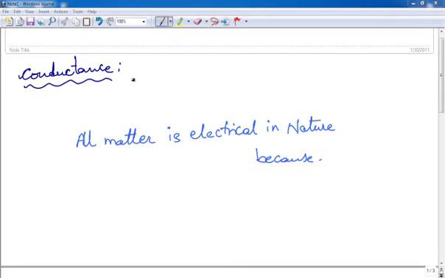In this video we are going to study about conductance. What is a conductance? Before going to know about conductance, we need to learn about conductors.